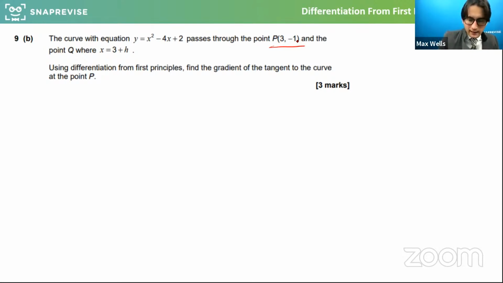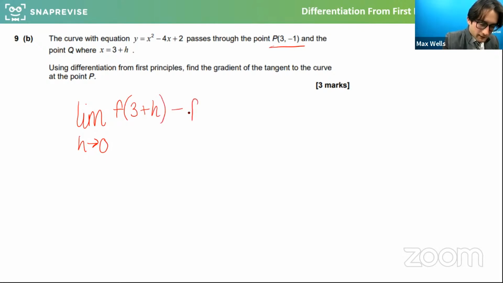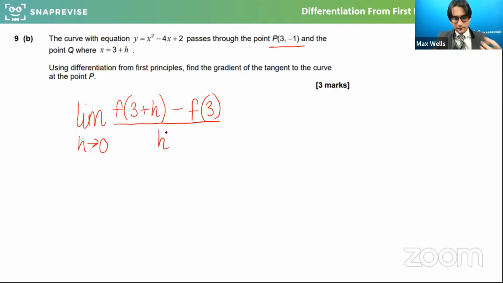So the way I would do this is it's the limit as h approaches 0, specifically, I know the x point I care about is 3. So f of 3 plus h minus f of 3, all over the small change h. This is how we apply it to a specific point.